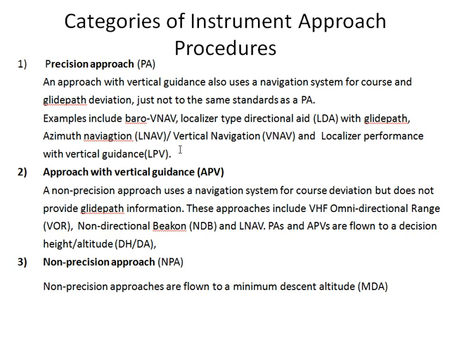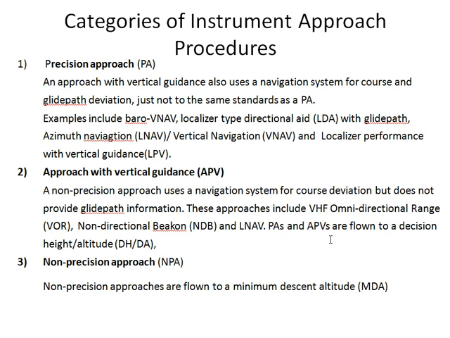instrument, where this precision approach gives a perfect indication for the aeroplane to land onto the runway without any problems. The second category is the approach with vertical guidance, which is a non-precision approach. A non-precision approach uses a navigation system for course deviation but does not provide glide path information. So whenever such an approach is used, the pilot has to decide at which minimum point he has to bring down the aeroplane so that he comes onto the runway perfectly.